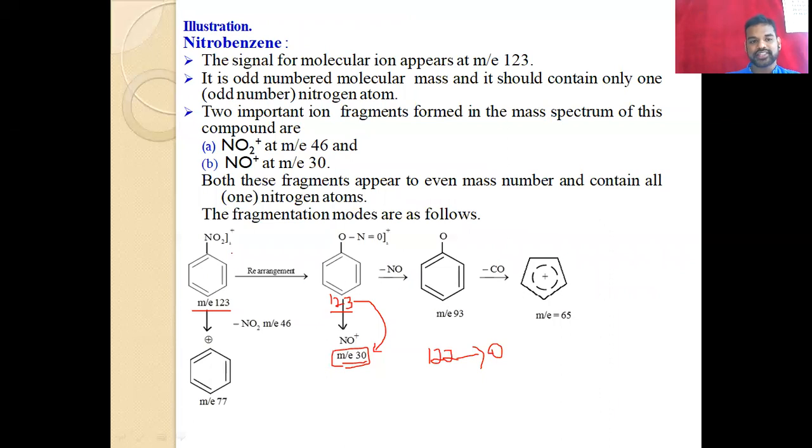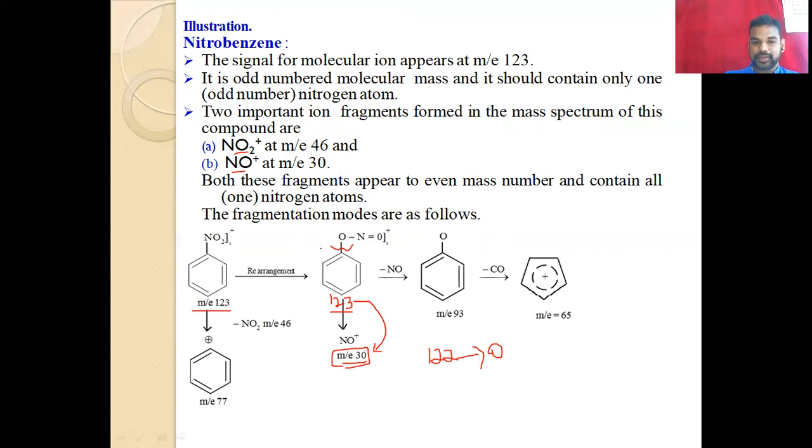And here we have the example. In one case there is NO with mass 30, or another possibility is NO2 formation. If the bond breaks here, the fragment is NO2 with a molecular mass of 46.